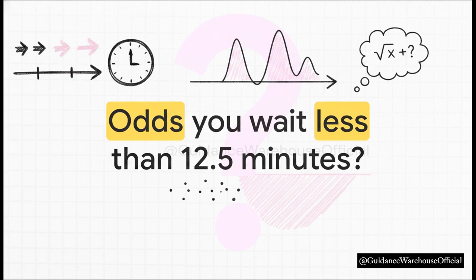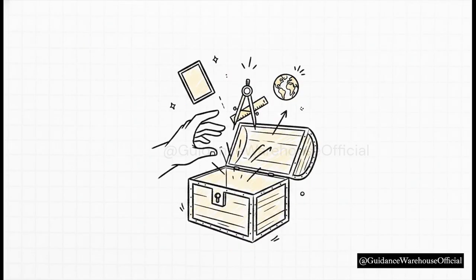You see, this isn't just a fun little riddle. It's a perfect real-life example of a continuous probability concept. By the end of this explainer, you're going to completely master what we call the uniform distribution. We'll nail down the core concept, the actually really simple formulas behind it, and exactly how to apply it to real-world scenarios, step by step.